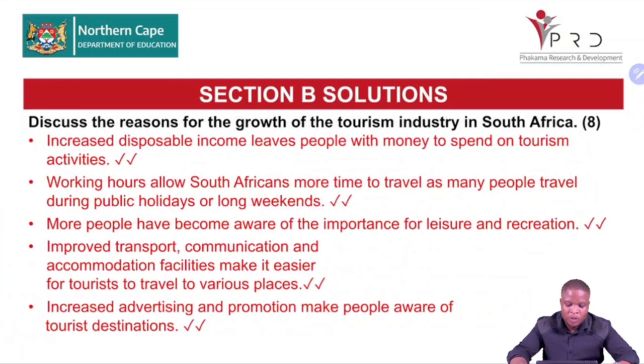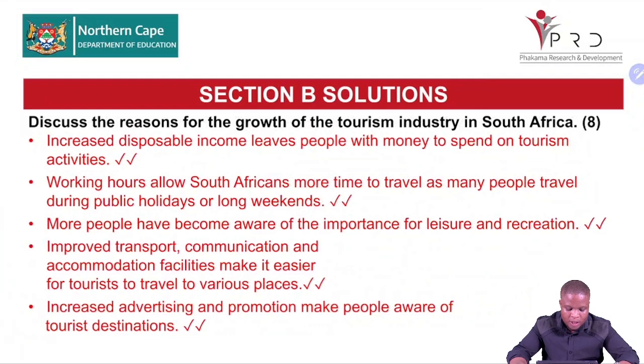Working hours allow South Africans more time to travel, as many people travel during public holidays or long weekends. We are having public holidays, long weekends, that gives people time to be traveling. So reduced working hours means more time for leisure. More people have become aware of the importance of leisure and recreation. People are now more aware of their mental health, that they need to be basking in the sun of Durban to enjoy life. So for enjoyment, people are now aware of enjoyment. So tourism will be booming in South Africa locally.